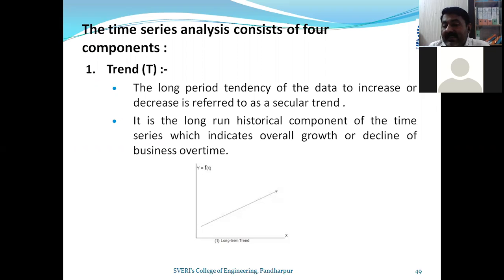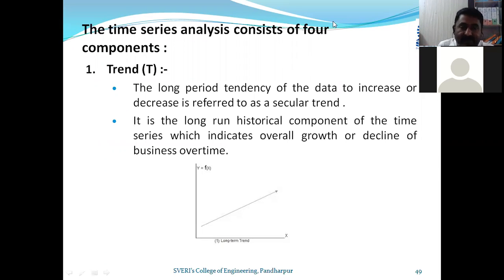It is the long run historical component of time series, which indicates overall growth or decline of the business over time. It indicates overall growth where there is continuous growth, or continuous decline where there is no growth. This is nothing but the trend.